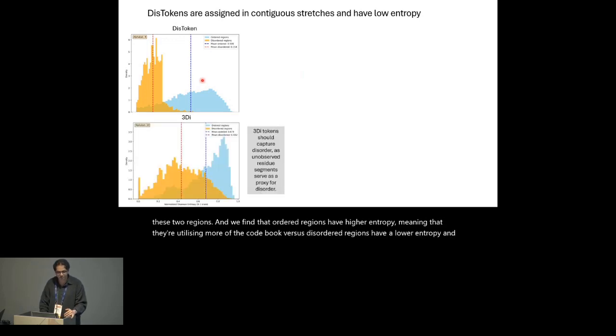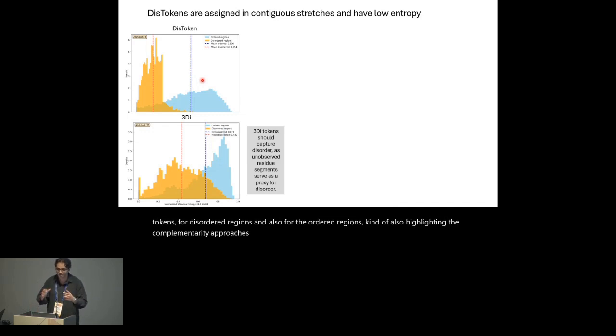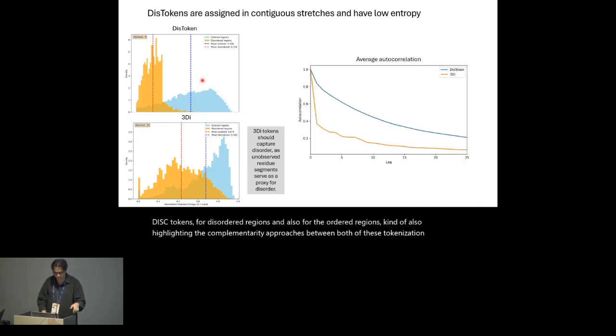We also benchmark this against 3DI, which is a structure-aware alphabet and another tokenization approach, in which we hypothesize the 3DI tokens capture disorder as the absence of order in the structural alphabet. And what we notice here is a much higher entropy for DIS tokens for disordered regions and also for the ordered regions, also highlighting the complementarity between both of these tokenization schemes.